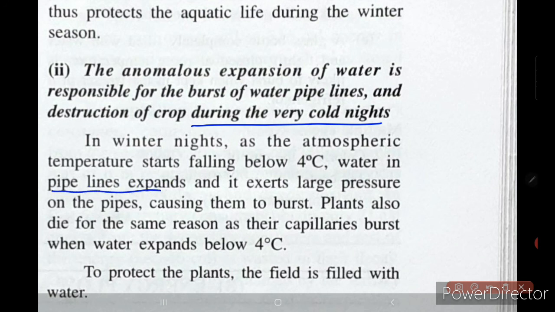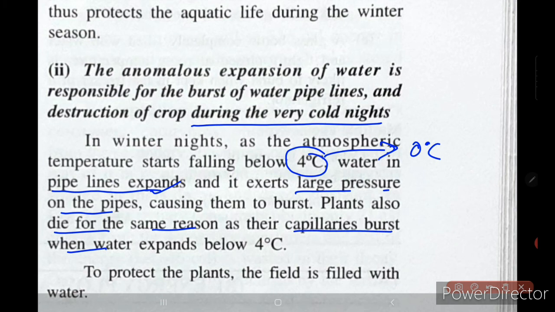As you all know, when water cools from 4 degrees Celsius to 0 degrees Celsius, it starts expanding. So it expands and exerts large pressure on the pipes, causing them to burst. Plants also die for the same reason, as the capillaries burst when the water expands below 4 degrees Celsius.